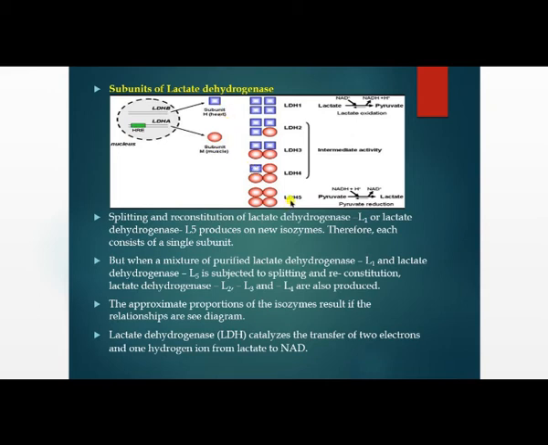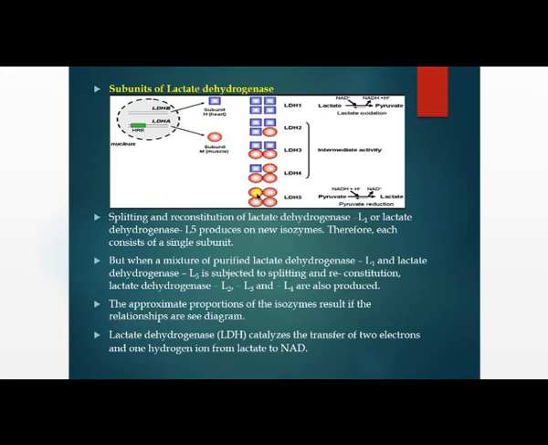Fifth one, LDH5. The body of LDH5 is made up of 4 arms, a tetramer, which all have muscle subunit. LDH1 has all heart subunits, LDH5 has all muscle subunits.